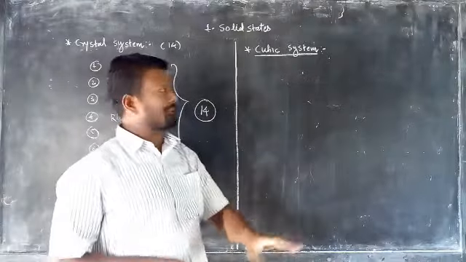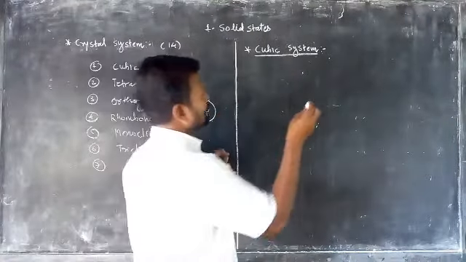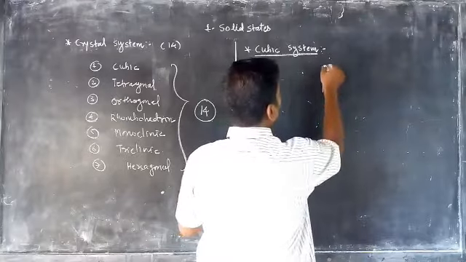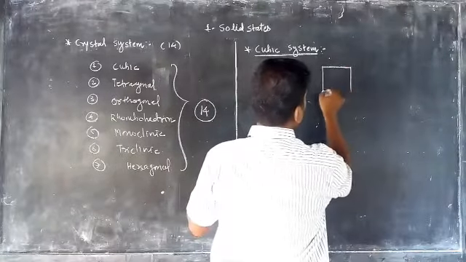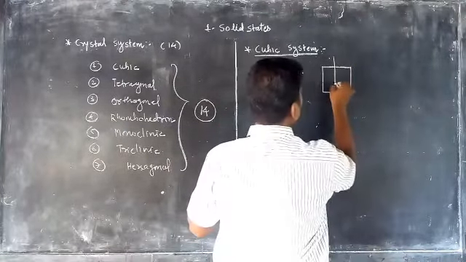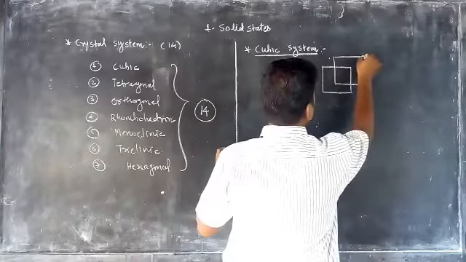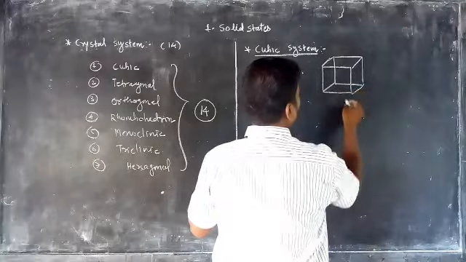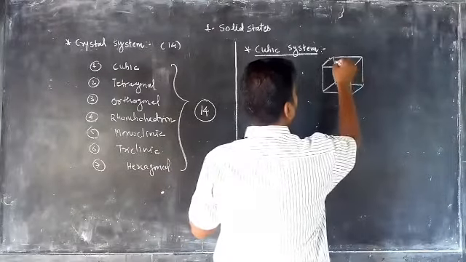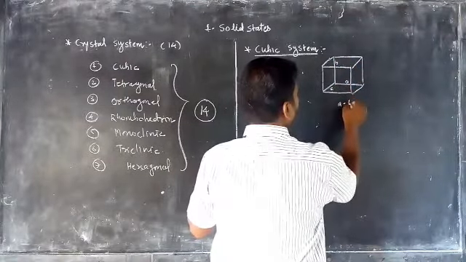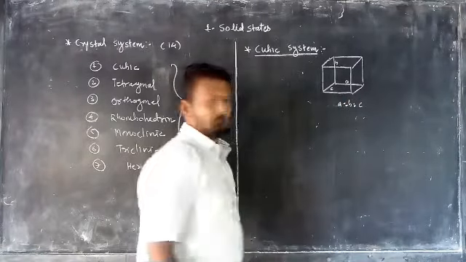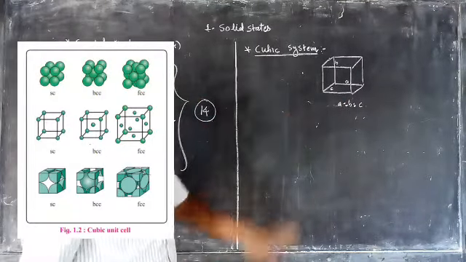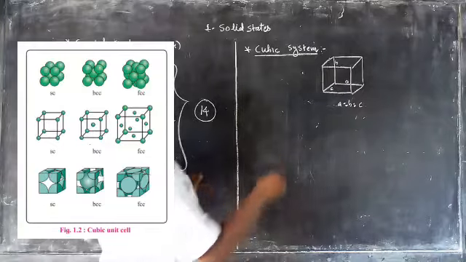The cubic system has a speciality: the edges have the same length. The edges A, B, C are the same. A is equal to B is equal to C. A cubic system can be arranged in 3 ways.